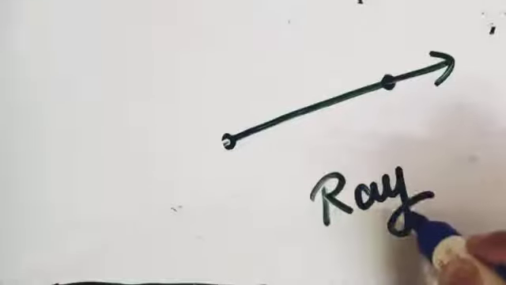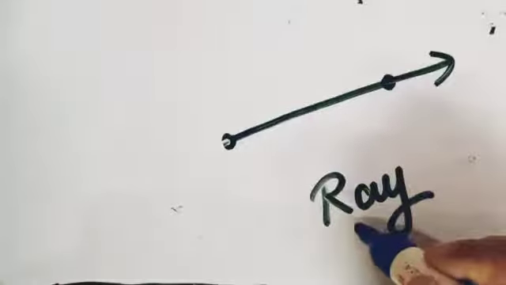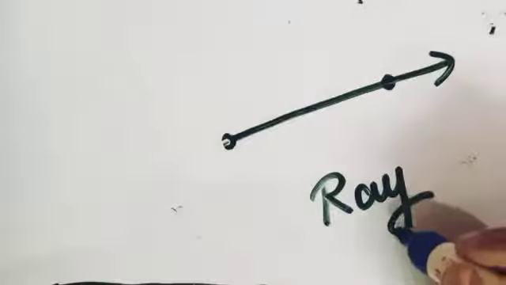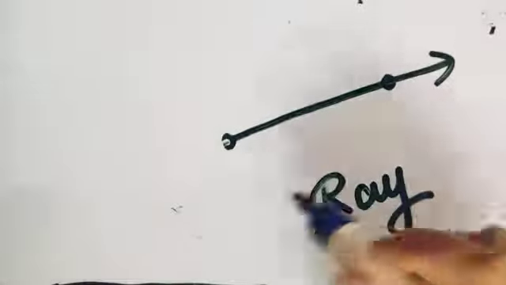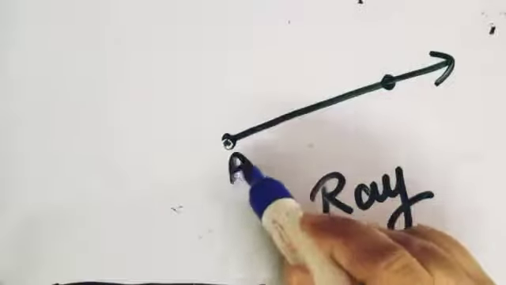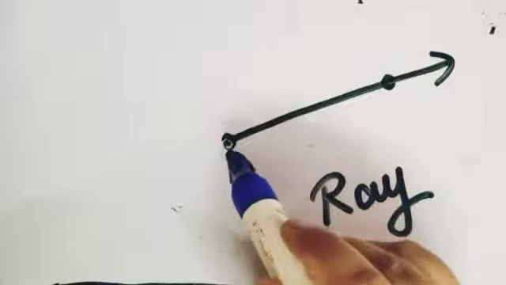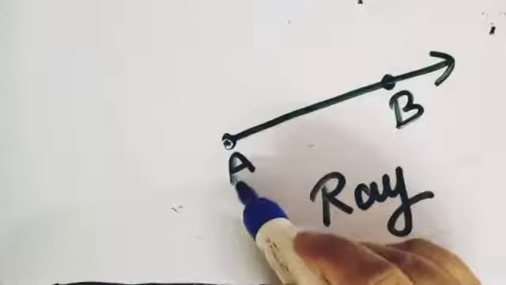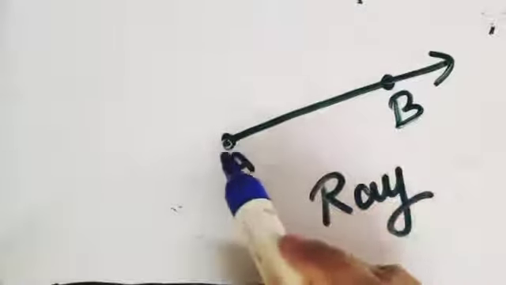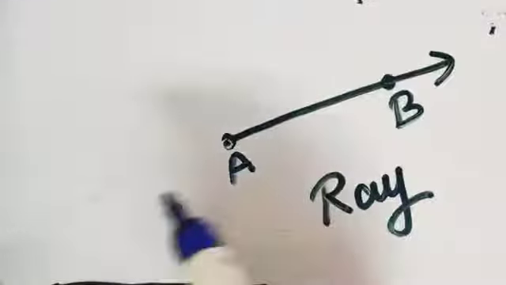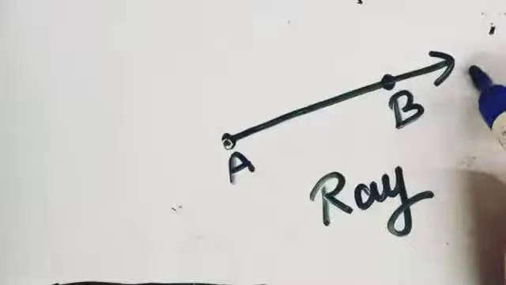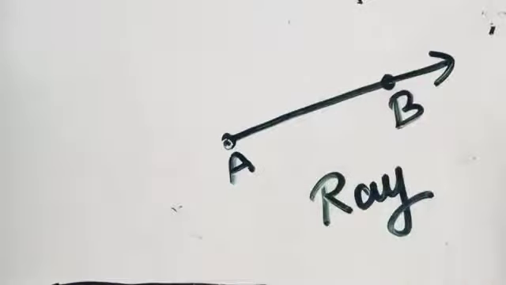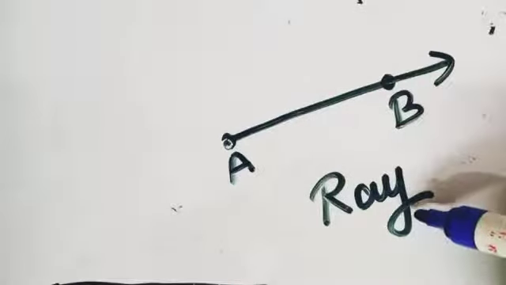Now you all are familiar with this word ray. Rays of sun, rays of tube light. So yes, it comes from ray. A ray is a line which has one end only. Like for this, A is the end of this ray. This ray cannot extend beyond A, but it is extending beyond B. So this type of line which is extending towards only one direction is called a ray.